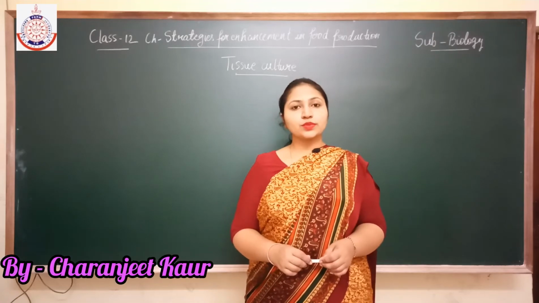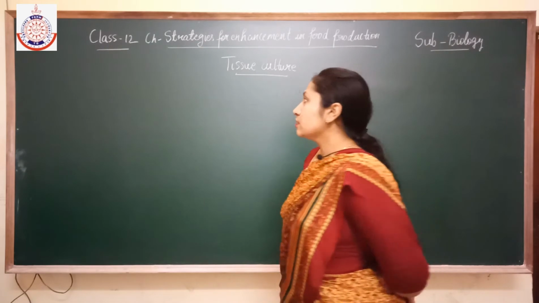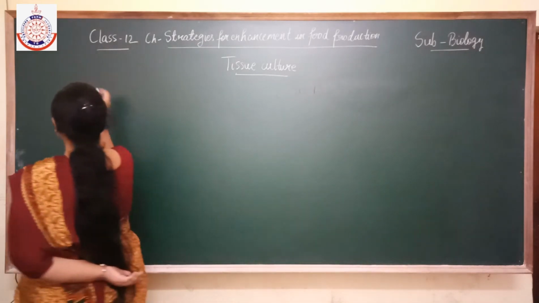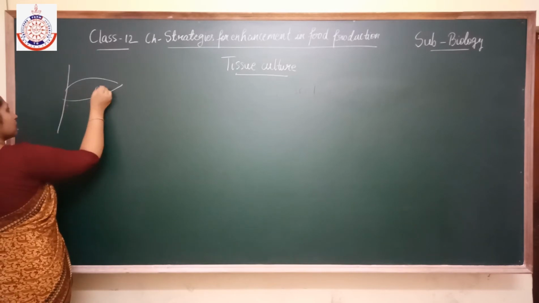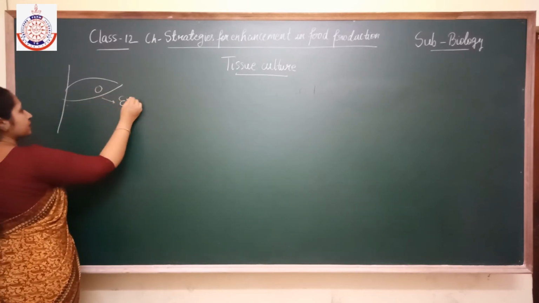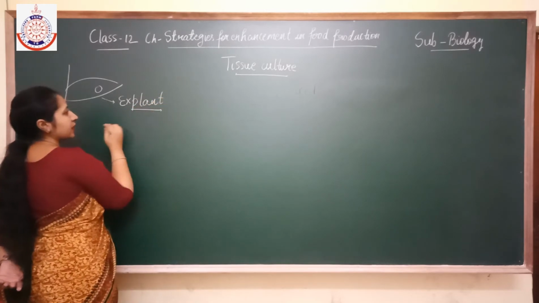So children, next we will discuss tissue culture. So what is tissue culture? Tissue culture means that when you extract any explant. What is an explant here?